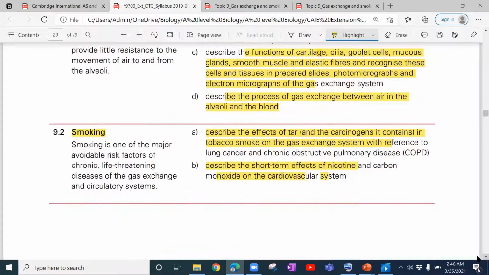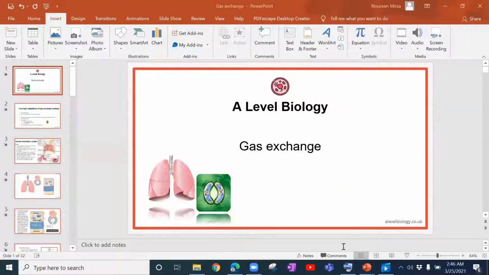Then our objective 9.2 is about smoking, where you have to describe the effects of tar and the carcinogens it contains in tobacco smoke on the gas exchange system with reference to lung cancer and chronic obstructive pulmonary disease, which is COPD, and describe in short the short-term effects of nicotine and carbon monoxide on the cardiovascular system. So let's move on to the topic then.